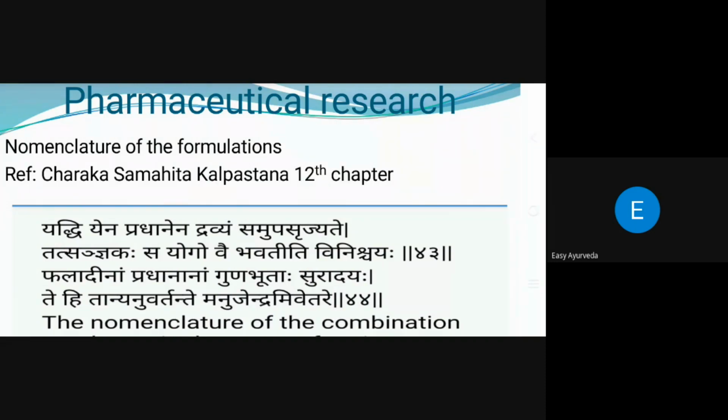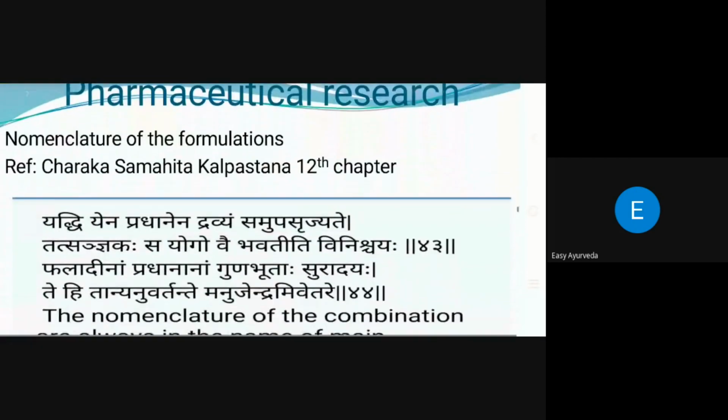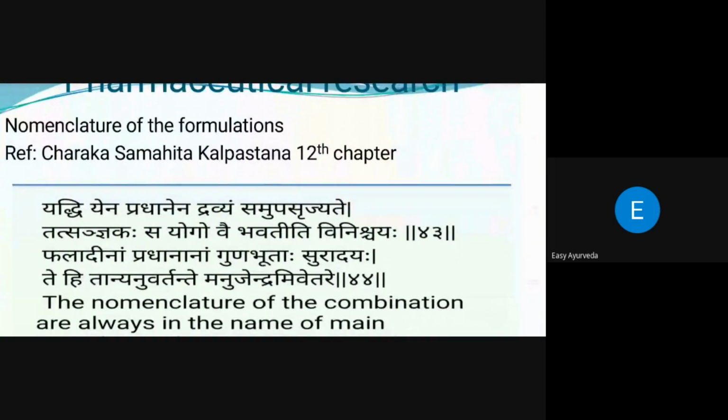Now come to the next part, pharmaceutical research. We can take examples of how pharmaceutical research has been done.